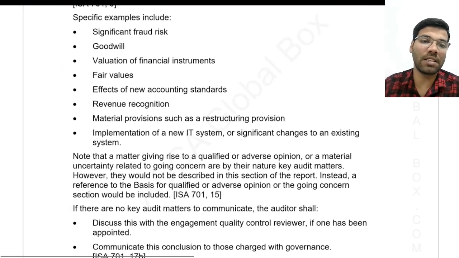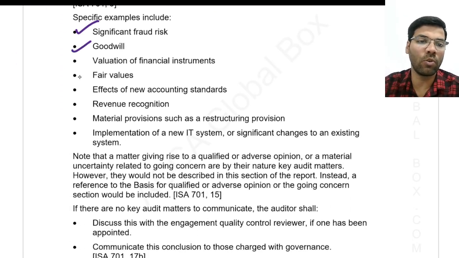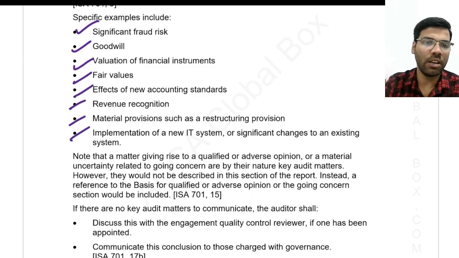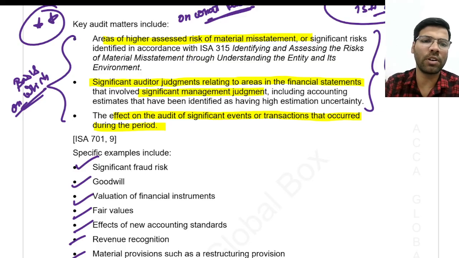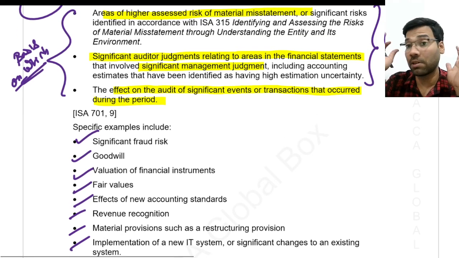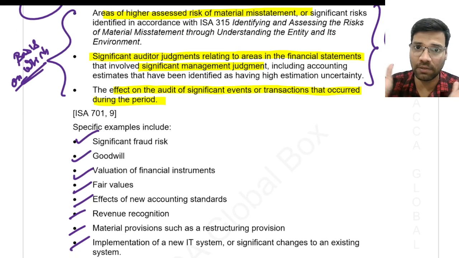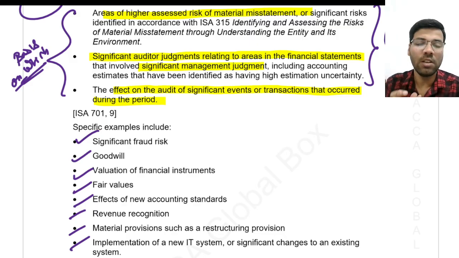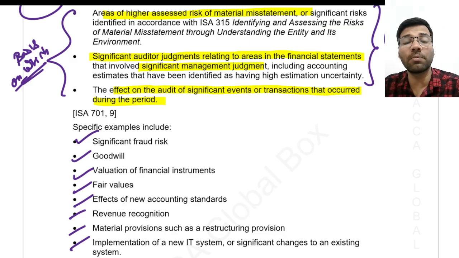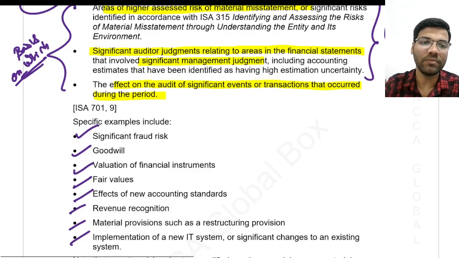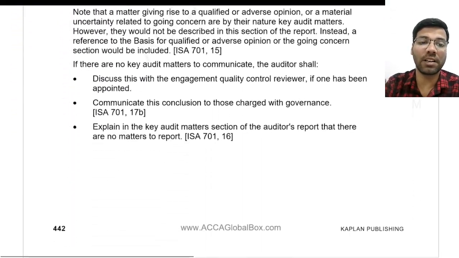Here some examples have been given: significant fraud, goodwill, valuation of financial statements, fair value, and so on. So many things have been given. If you want to remember a few points, you can, otherwise not. But just remember the context in which this concept has been discussed. The auditor will select those issues based upon what? If they are related to a higher risk of material misstatement, if they involve significant management judgments, and if they relate to any significant events that occurred during the period. This is the basis on which they will be selected.